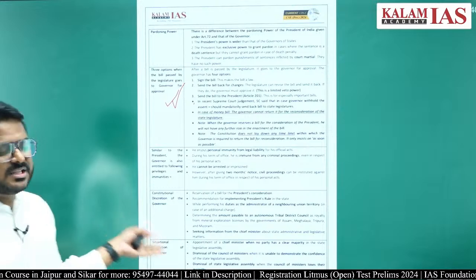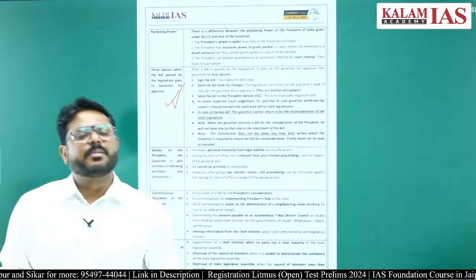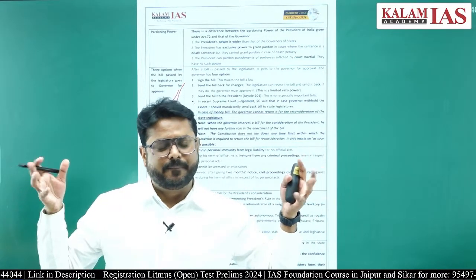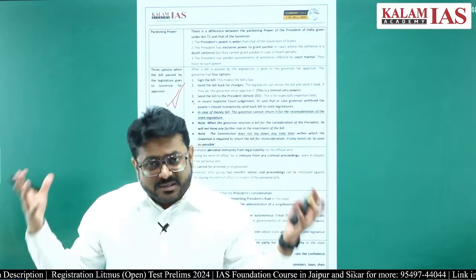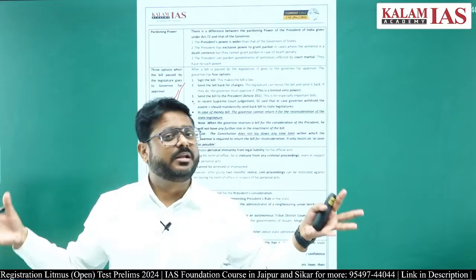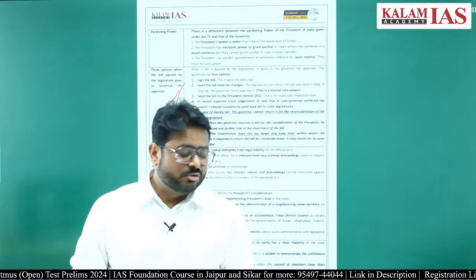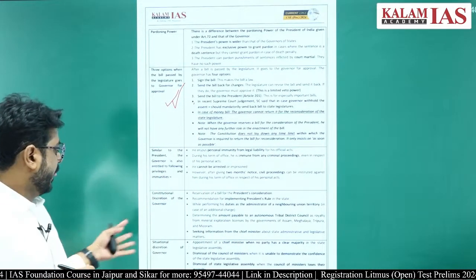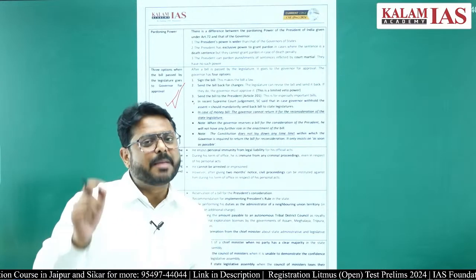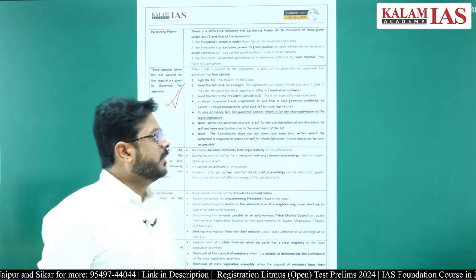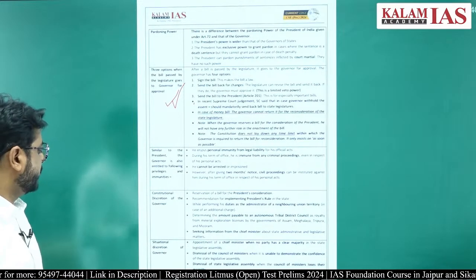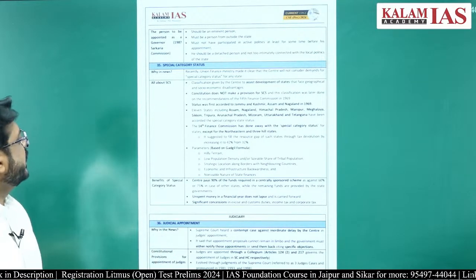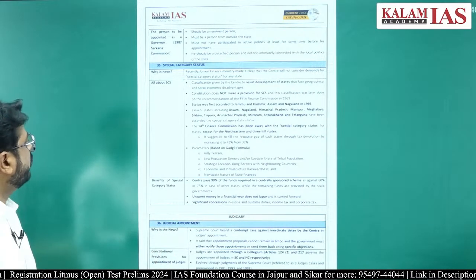Situational discretionary powers are there, similar to the president, just like the president has situational discretionary power when there is no obvious person who can become the prime minister, or if a hung assembly is there. In that case the prime minister will be chosen by the president, and that prime minister will have to prove the majority on the floor of the house. So a similar thing is there for the chief minister also. So there are some situational discretionary powers also. I know that you must be knowing all these things.